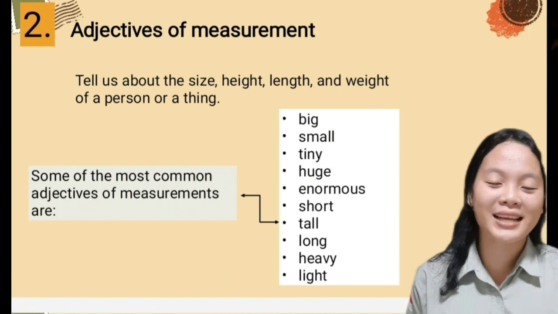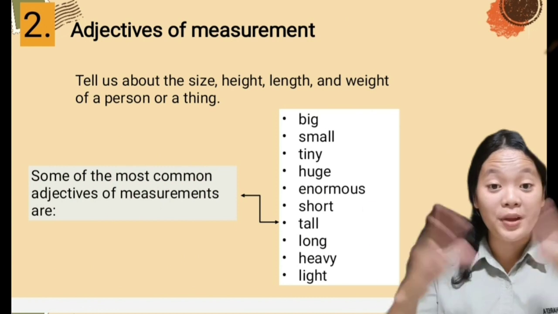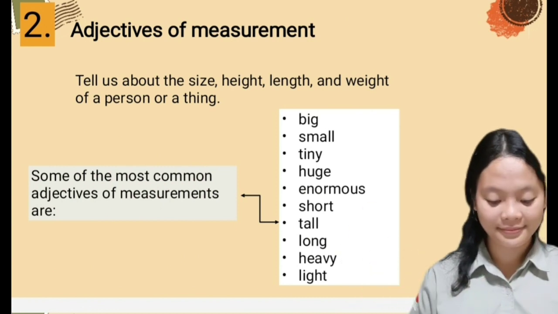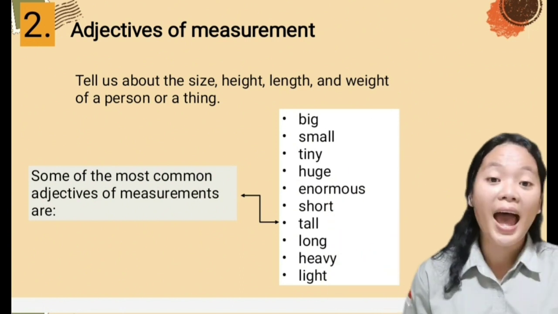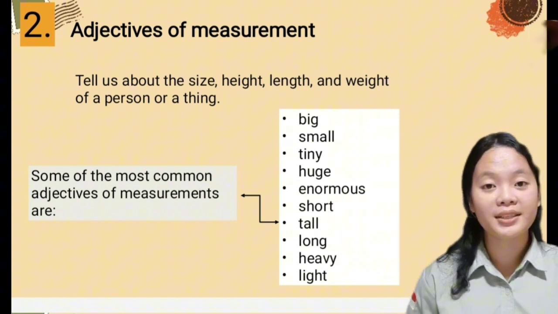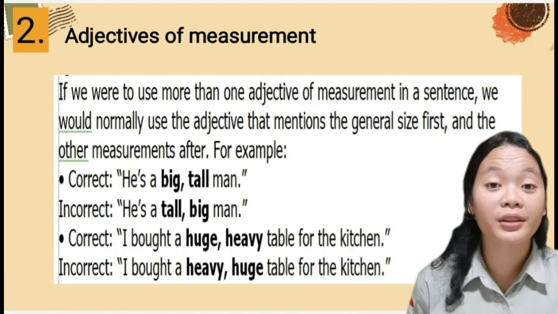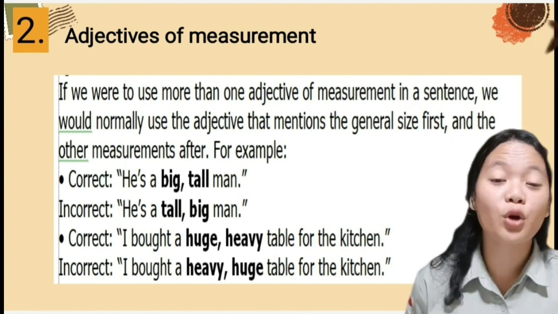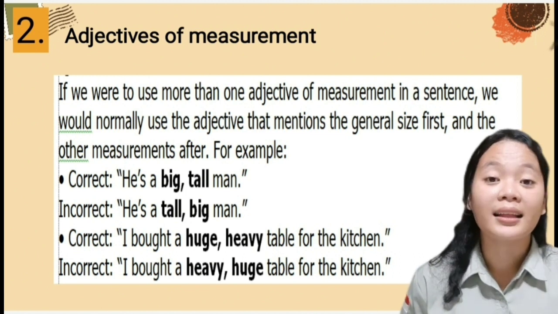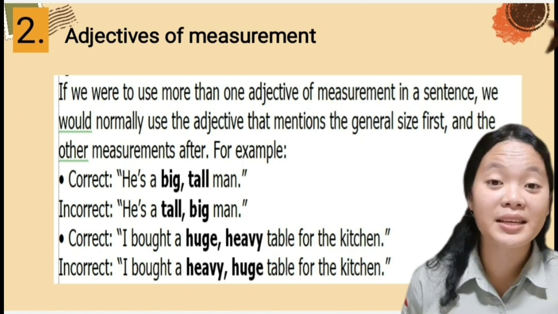Some of the most common adjectives of measurement are big, small, tiny, huge, enormous, short, and so on. If we were to use more than one adjective of measurement in a sentence, we would normally use the adjective that mentions the general size first and the other measurement after.